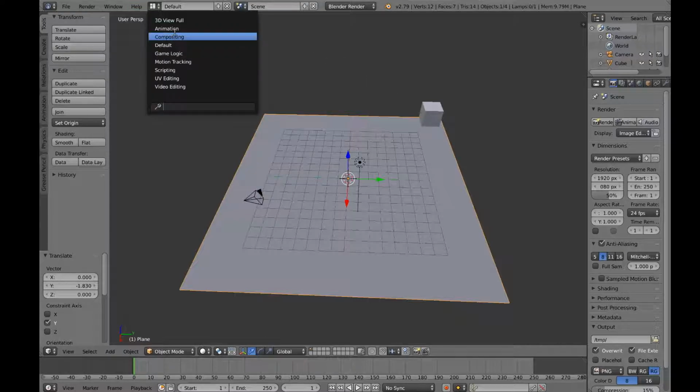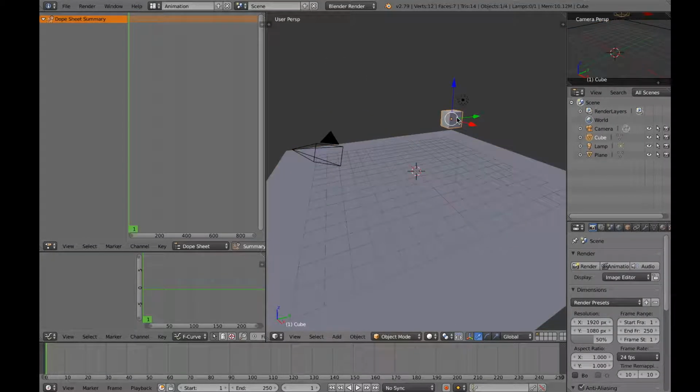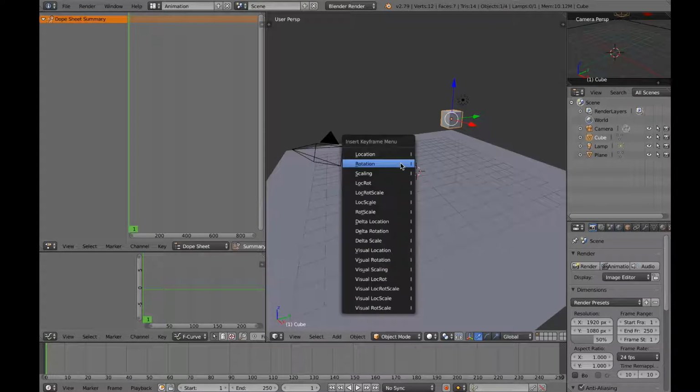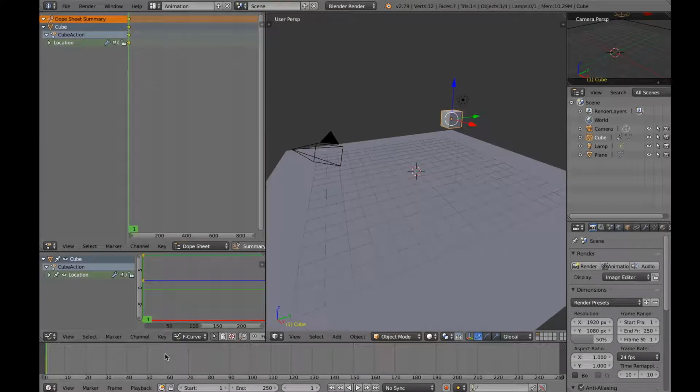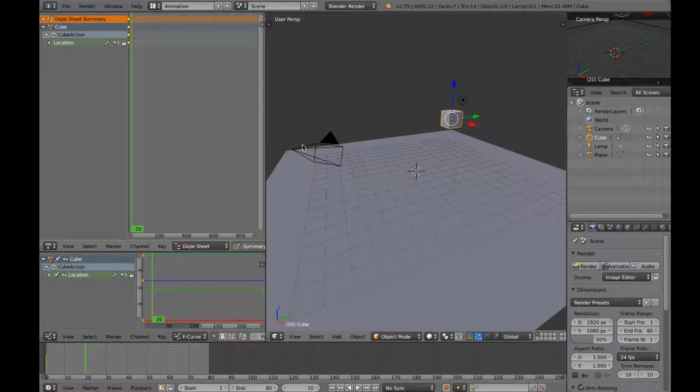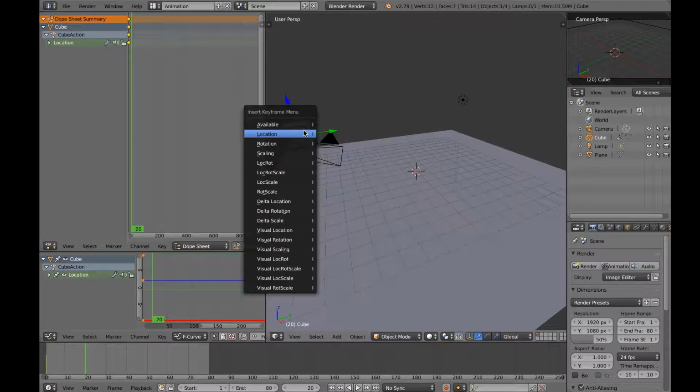So go to the animation window, click on the cube, press location, I'll change the end frame to maybe 80. Then I'll go to frame number 20 and shift my cube all the way to this side and press I and location.